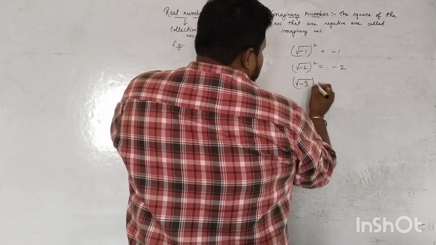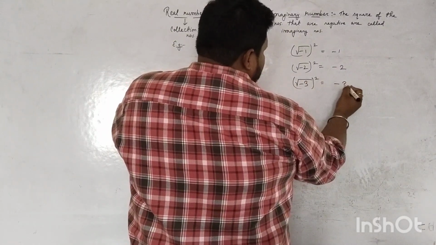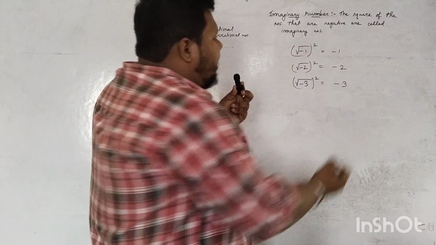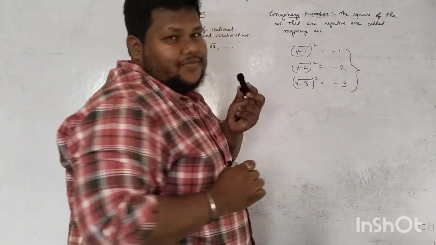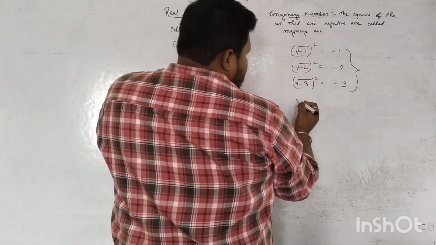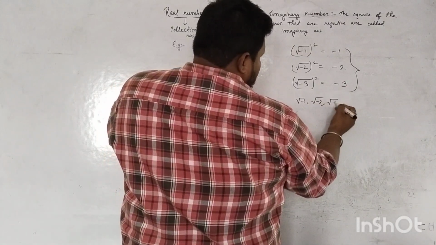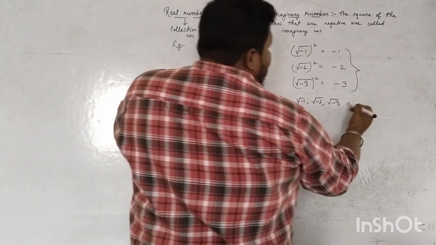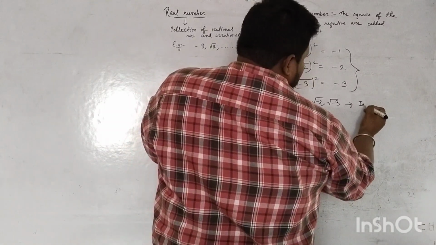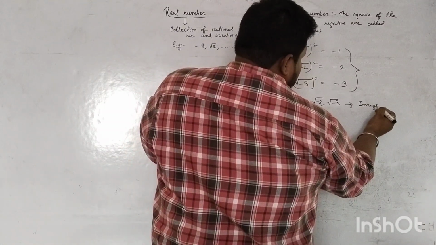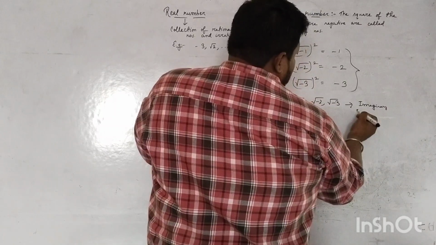Root over -3, if I do the square, then I will get -3. So we are getting the squares as negative. Now these numbers like root over -1, root over -2, root over -3, these are imaginary numbers.